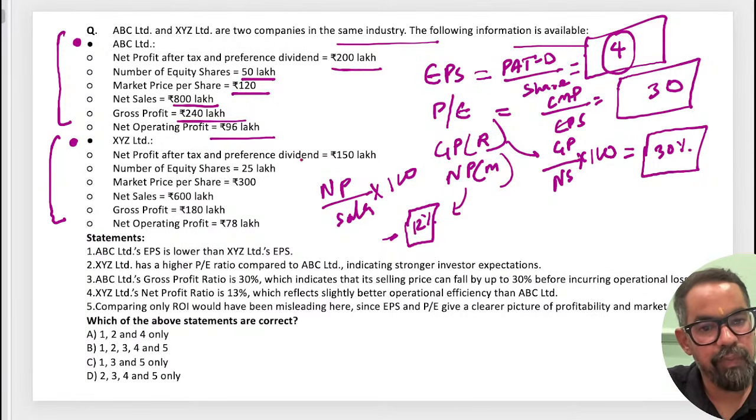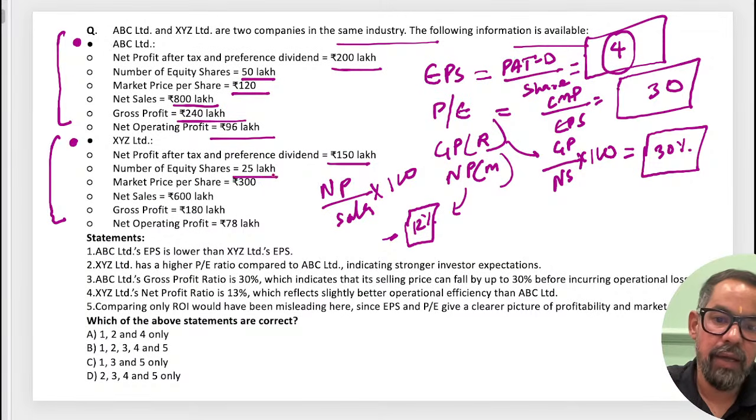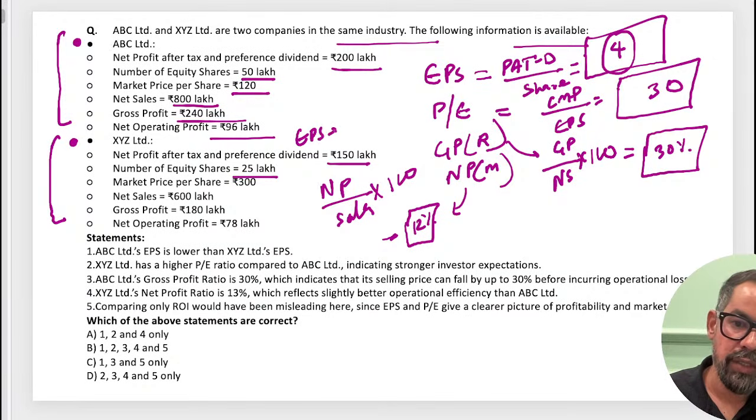For company B, your 150 lakh and 25 lakh, let's calculate for this company also. 150 divided by 25 is equal to 6. So EPS, earning per share, is 6. When it comes to PE ratio, the current market price of this company is 300, divided by 6, which is equal to 50. So the PE ratio in this case is 50.